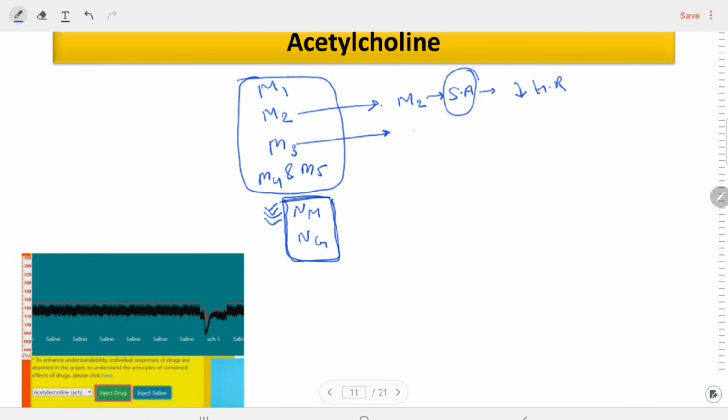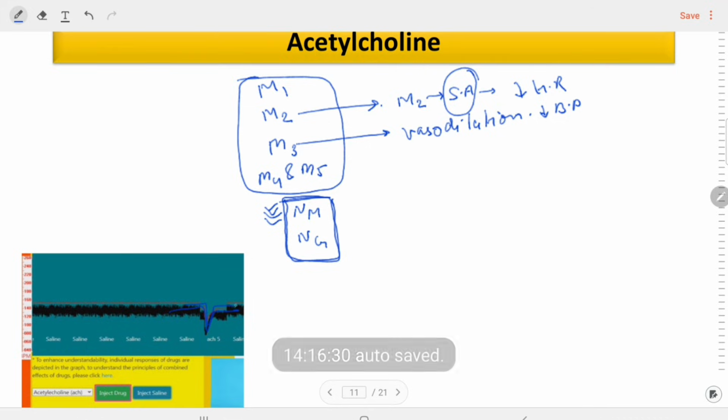M3 receptors are present in the smooth muscles of the vessels. Generally, what will happen when the M3 receptors are stimulated? That will again lead to an increase in the concentration of kinase G, or an increase in the level of nitric oxide, that will cause vasodilation, and this vasodilation will lead to more decrease in BP. So here we can see both BP and heart rate are decreased after administration of acetylcholine in the dog.